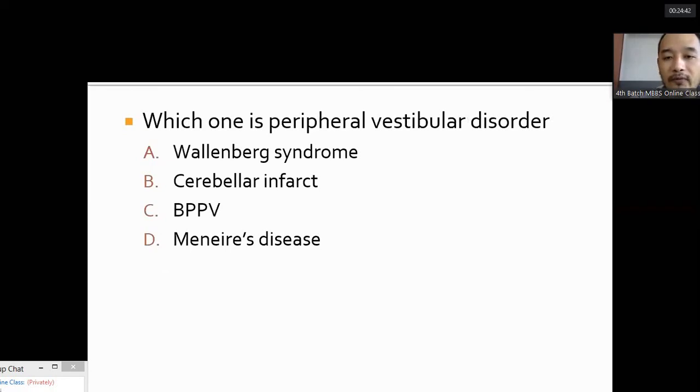Which one is a peripheral vestibular disorder? Wallenberg syndrome, also called lateral medullary syndrome, is a central disorder. Cerebellar infarct is also a central disorder. Meniere's disease and BPPV are the peripheral vestibular disorders.